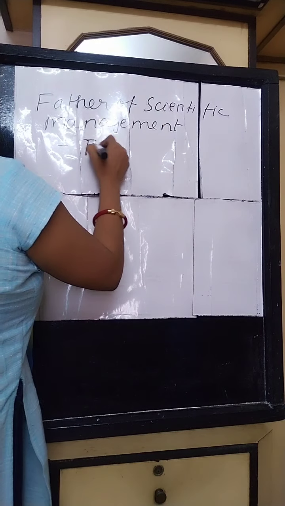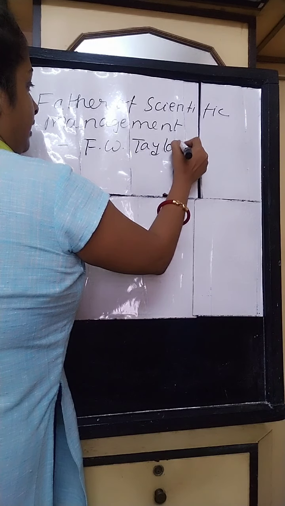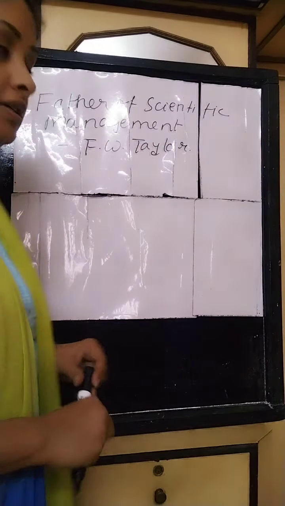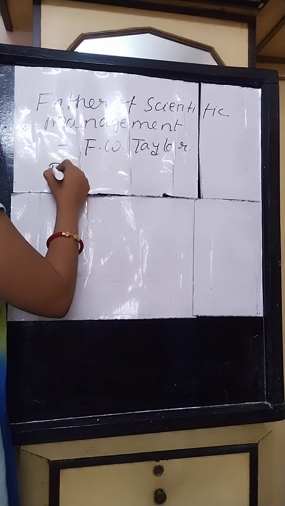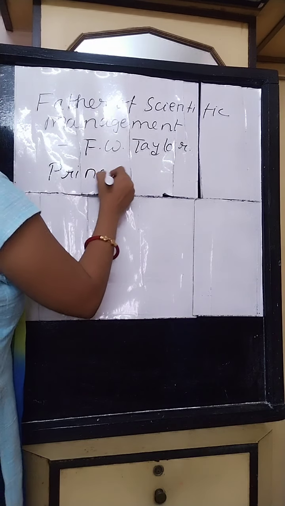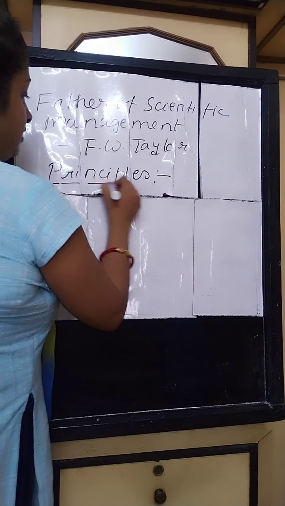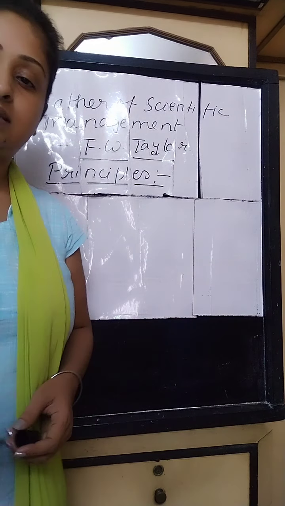F.W. Taylor also gave certain principles of scientific management. He also narrated certain principles of scientific management. So now we will discuss these scientific management principles given by F.W. Taylor, the father of scientific management. Now one by one we will discuss these points.